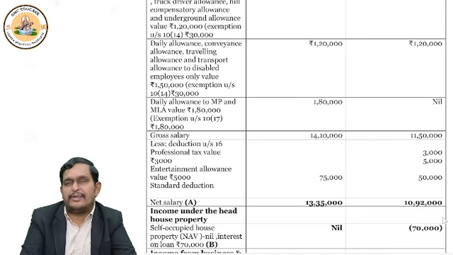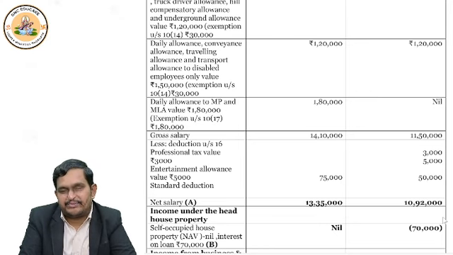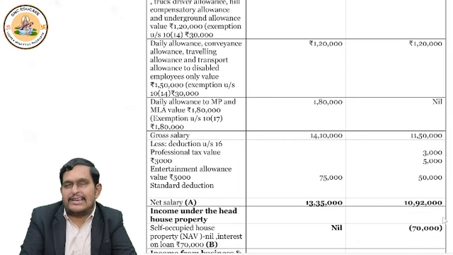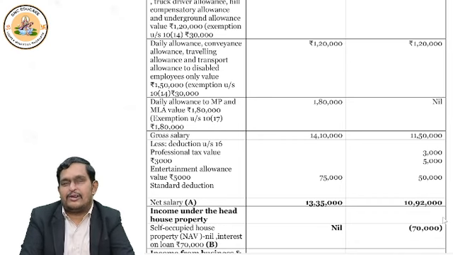Now let's come to 10 subsection 17. Now you are somebody called MP or MLA. You are getting daily allowance and you will get the exemption under 10 subsection 17. You got an allowance of 1,80,000. Now you have exemption of 1,80,000 also.